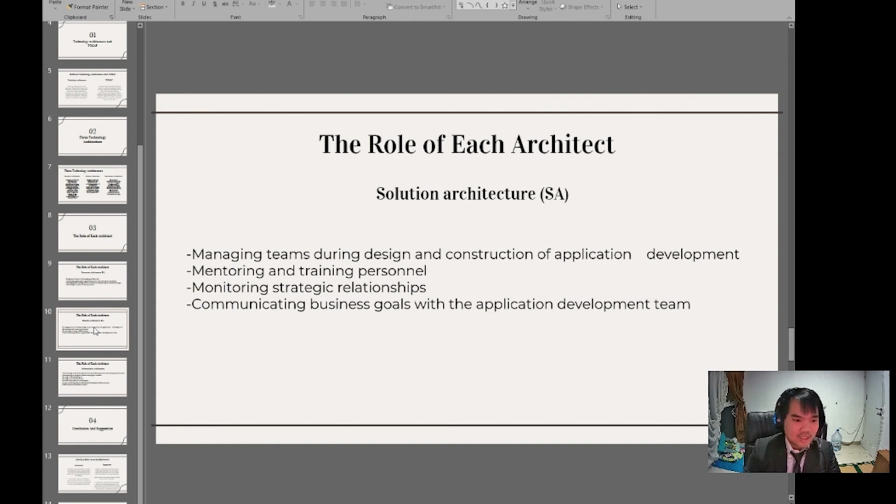Second is solution architecture, or SA. Their role is managing teams during design and construction of application development, mentoring and training personnel, monitoring strategic relationships, communicating business goals with the application development team.